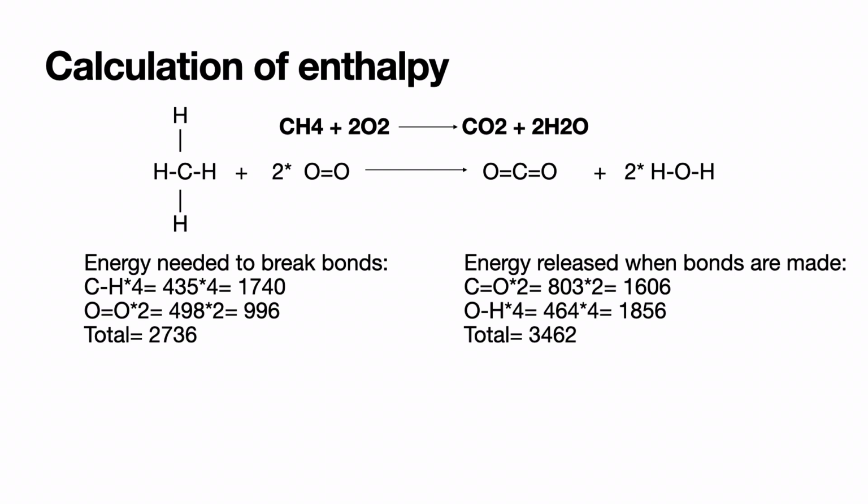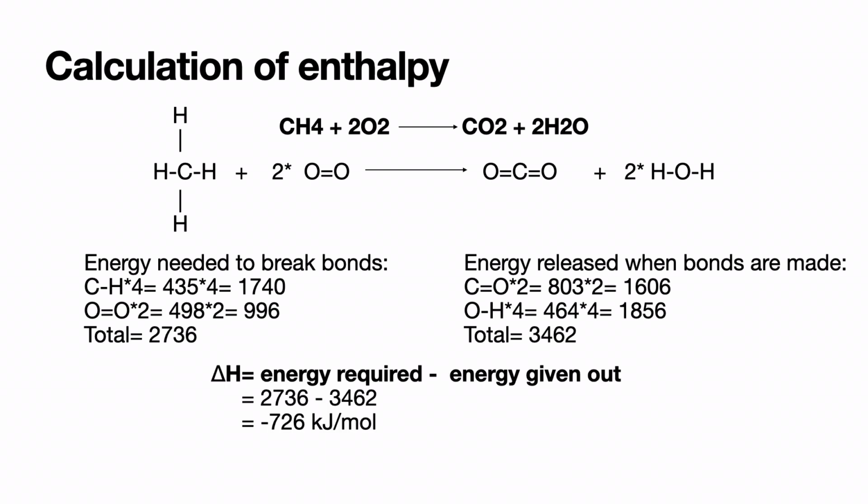Since some energy is also needed to break bonds, the enthalpy change will be energy required minus energy given out, getting the value minus 726 kJ per mole. From this we can conclude that the combustion reaction is exothermic. The energy that is released to the surroundings is greater than the energy that is actually required.